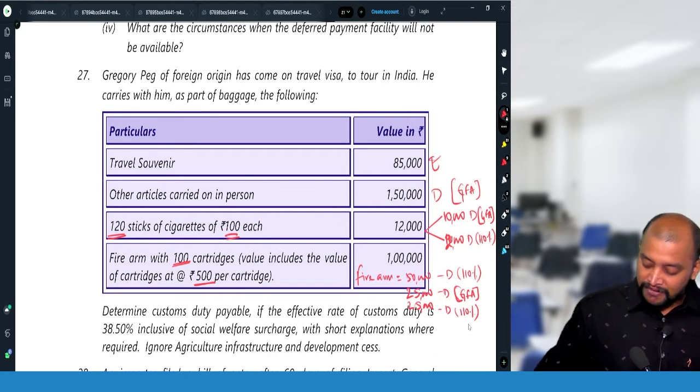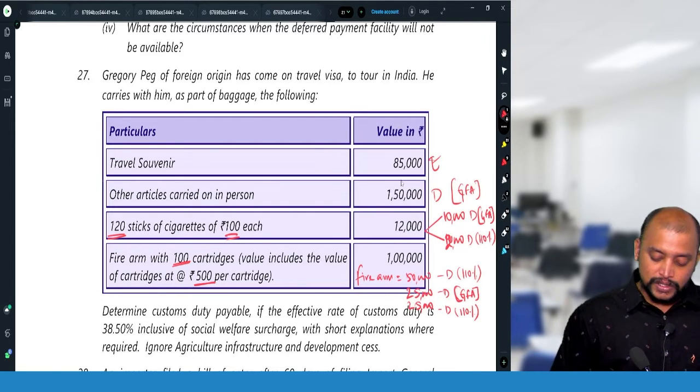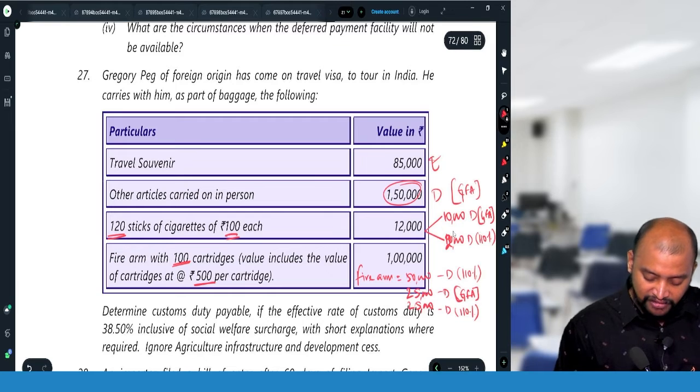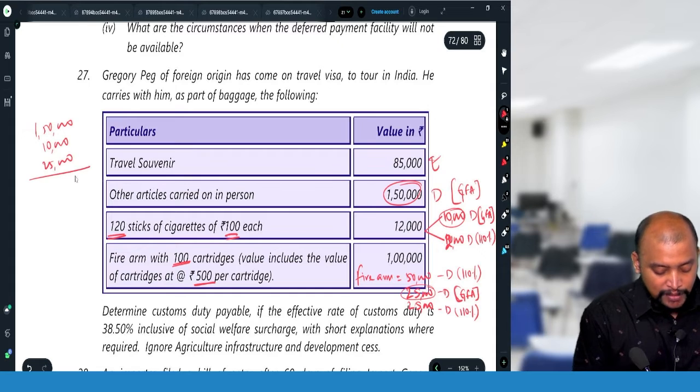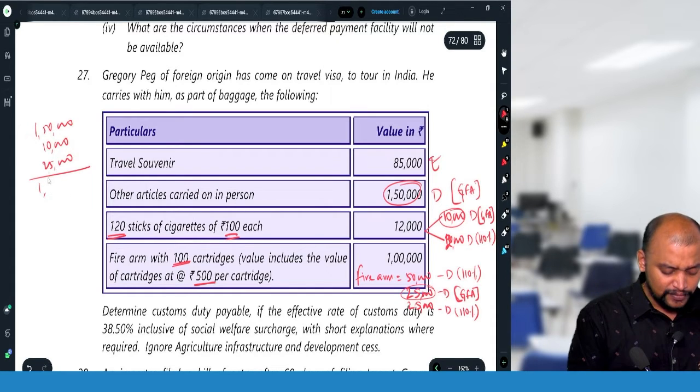Now what we need to do, wherever it is dutiable with GFA, first take that. What is dutiable with GFA? 1,50,000, then 10,000, and then 25,000. So 1,50,000 plus 10,000 plus 25,000 comes to 1,85,000.